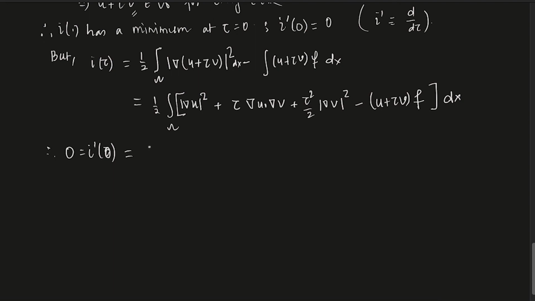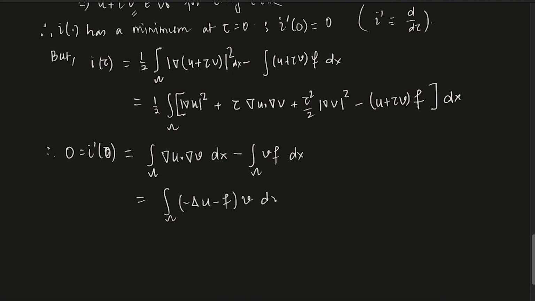So it will look like integral over omega gradient u dot gradient v dx, minus integral over omega v f dx. Okay, this is equal to integral over omega of minus Laplacian of u minus f, times v dx, right?